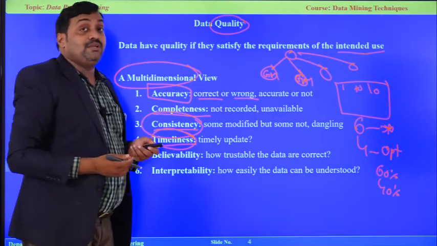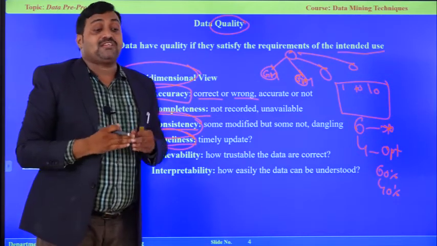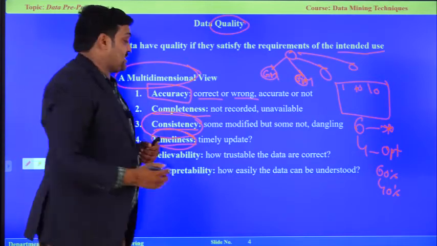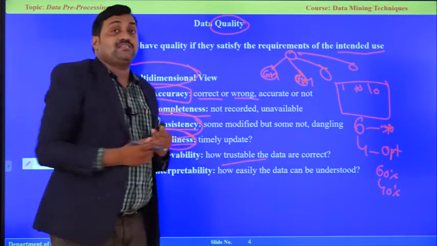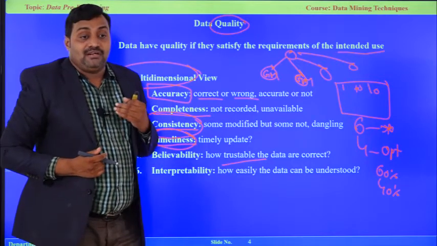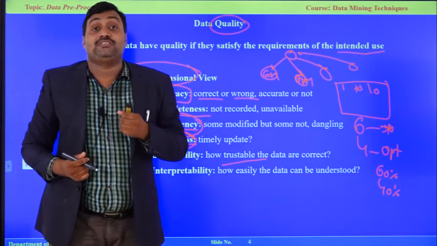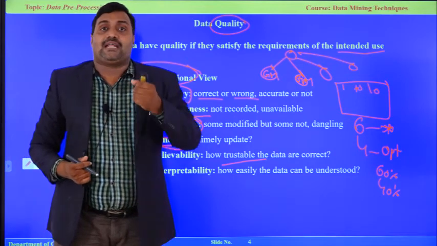And another is believability. That means trustworthiness of the data. Whatever data we are receiving should be trustable. How is it trustable? Whether the given data is given by an authorized person or an unauthorized person, we have to check the trustworthiness of the data.